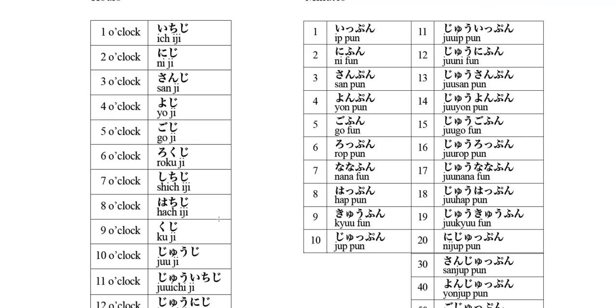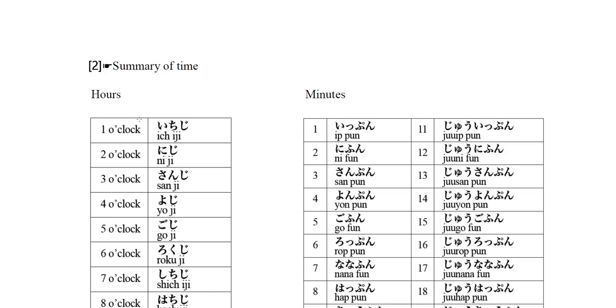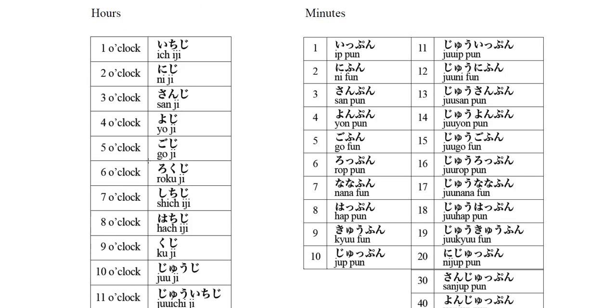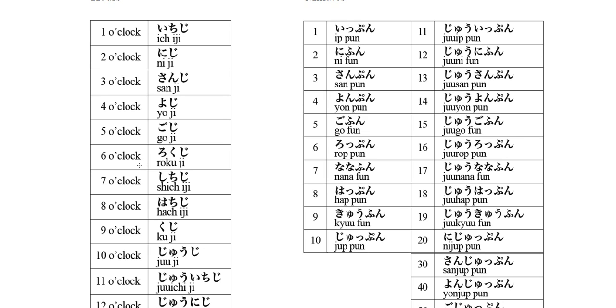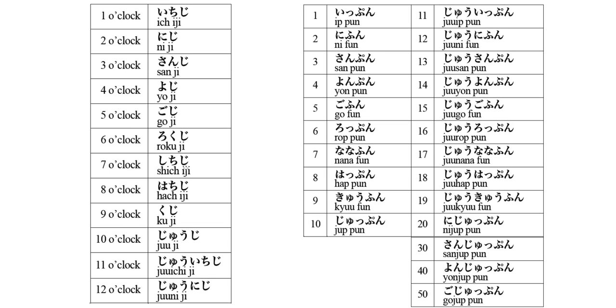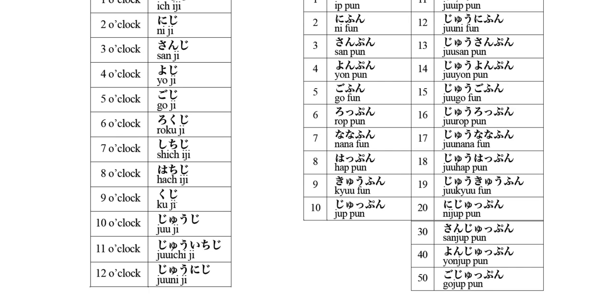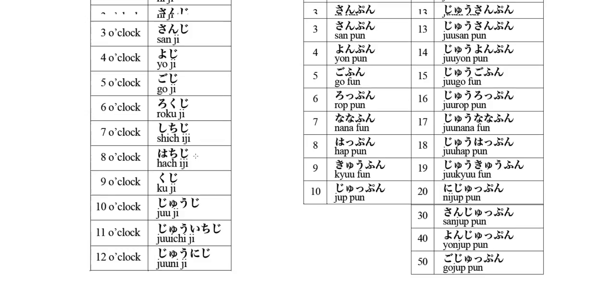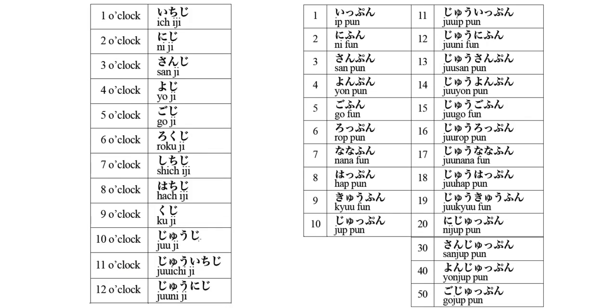Okay, so let's look at all the time here. 1 o'clock, 1時, 2時, 3時, 4時. Remember that for 4 o'clock, we don't say yon-ji, we say yo-ji, okay? 5 o'clock, 5時, 6 o'clock, 6時, and then 7時, 8時, 9時, 10時, 11時, 12時, okay? So, we only have up to 12 o'clock, so it should be simple for you guys.